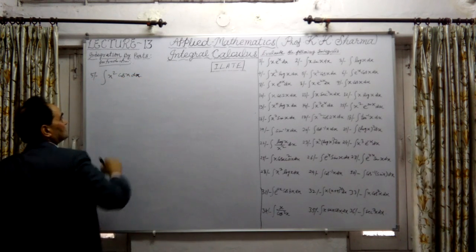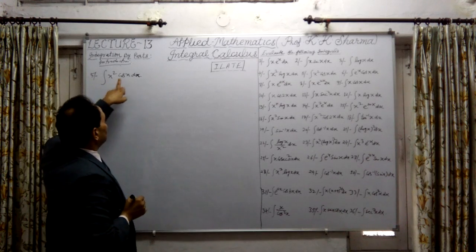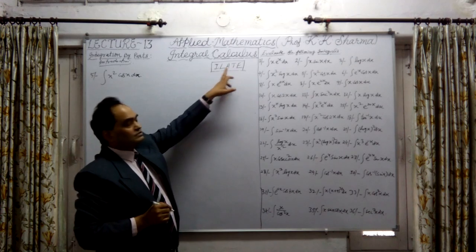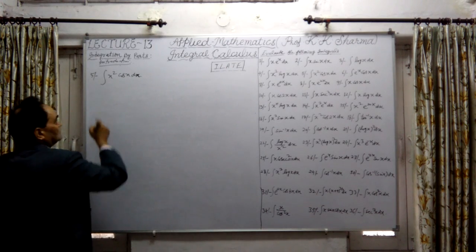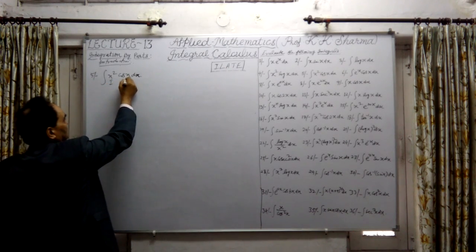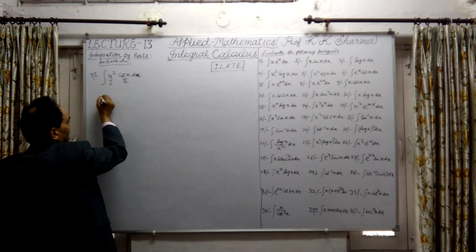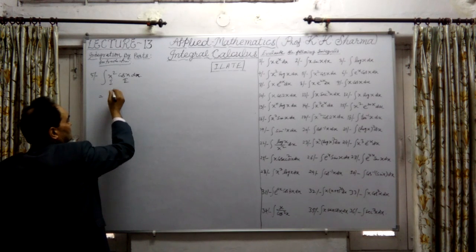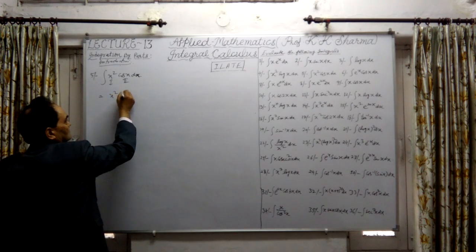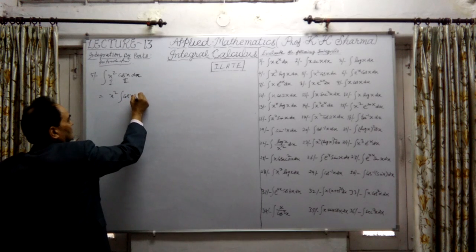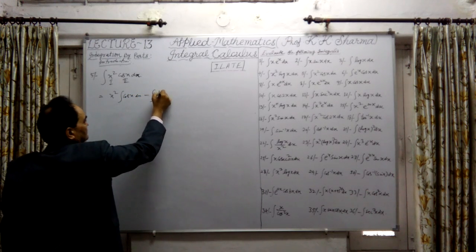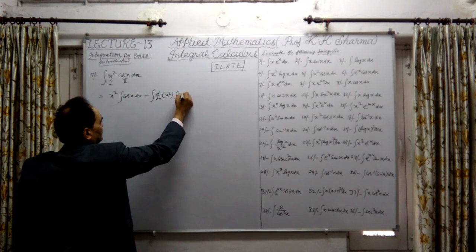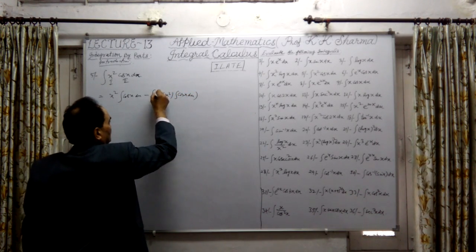Again the same formula. ILATE: algebraic function, trigonometric function. T comes later. The first is the algebraic function. The same routine. This is first function, this is second function. We can write like this. Therefore, this will be equal to, let me apply the direct formula: first function as it is, integration of cos x into dx, minus the integral of the derivative of the first function, x square, into integration of cos x into dx, whole dx.